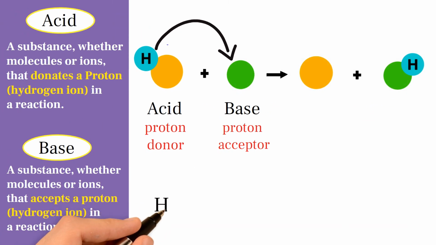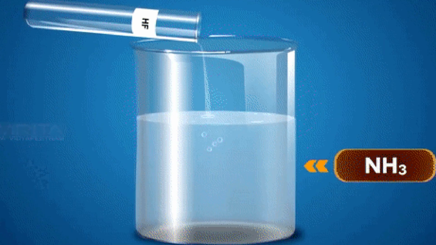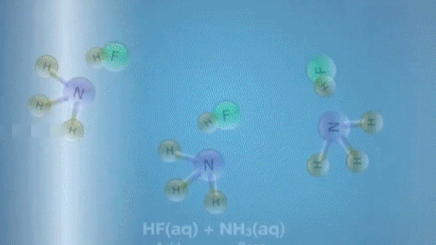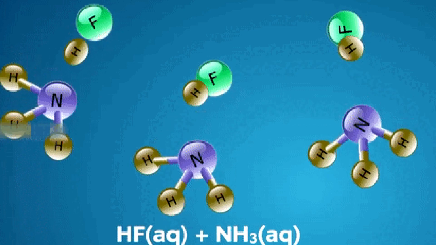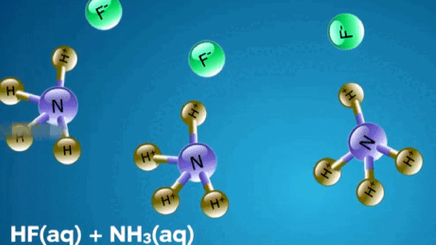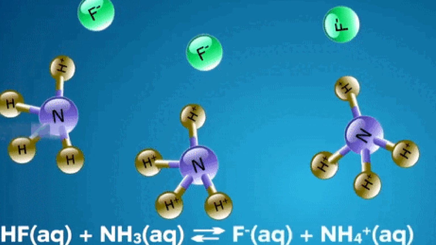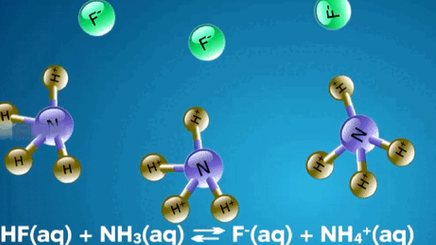For example, when hydrofluoric acid reacts with ammonia, as we see, hydrofluoric acid, according to the definition of Bronsted and Lowry, will donate a proton to the ammonia molecule, producing a positive ammonium ion and a negative fluoride ion.